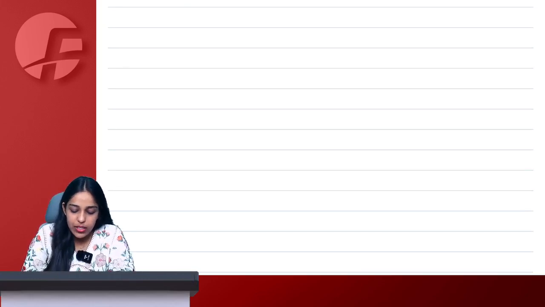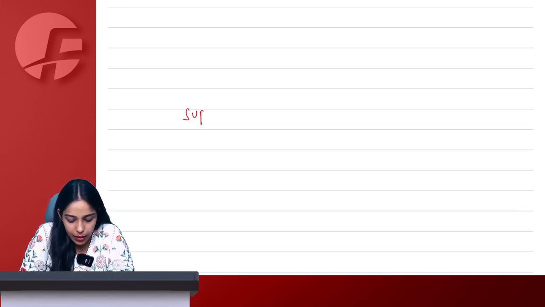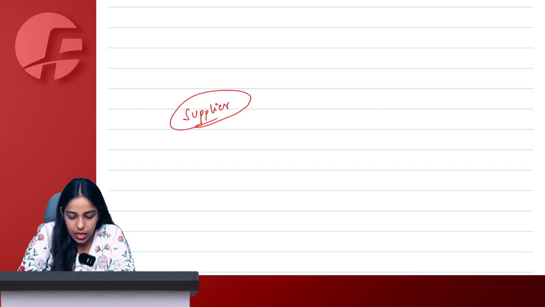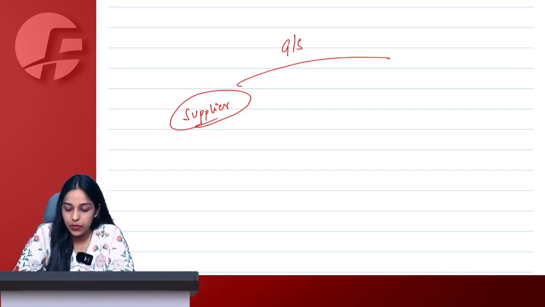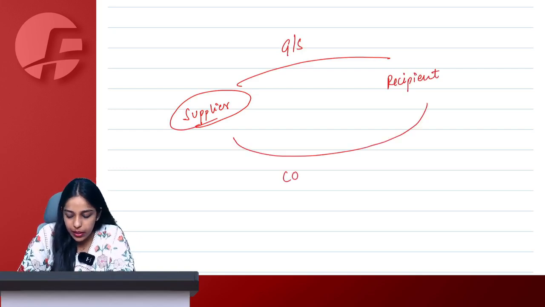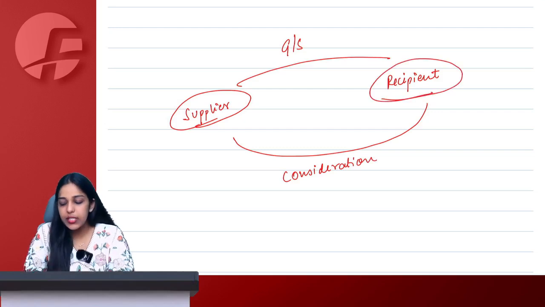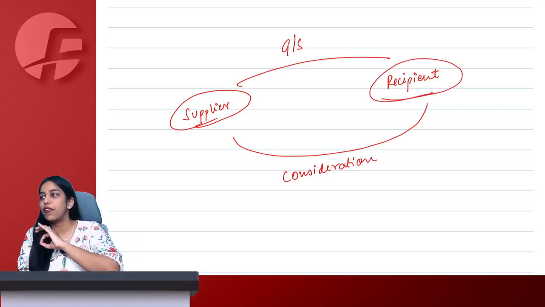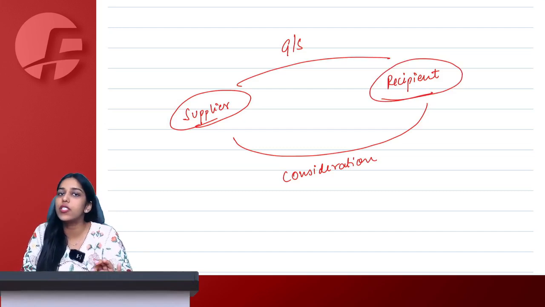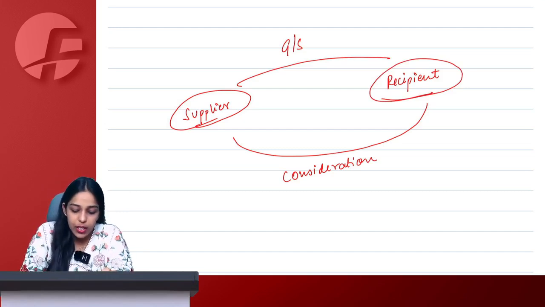Chalo. There was this diagram that I drew, let's say a supplier supplied some goods or services to a recipient. The recipient paid consideration for it. Did we understand the meaning or the definition of every single word that we have used here? Yes, ma'am. Let us start with supplier.